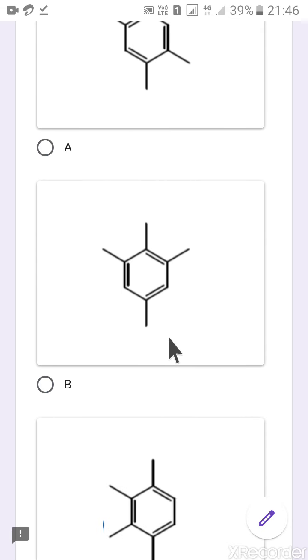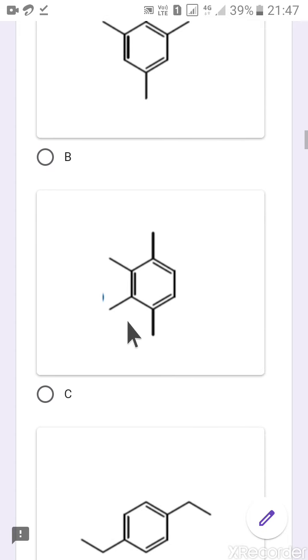Look at the second option. This is also a symmetric molecule. The plane is passing through these 2 methyl groups. So these 2 methyls will show different signals, like this one is a singlet, this one is a singlet, and these two will show one singlet. And this CH also shows one singlet. So how many singlets? 1, 2, 3, and for these 2, 4 singlets. So this is not the correct option, because we need only 2 singlets in H1 NMR.